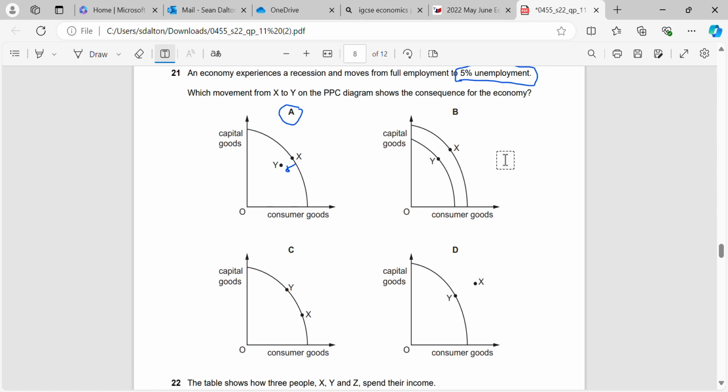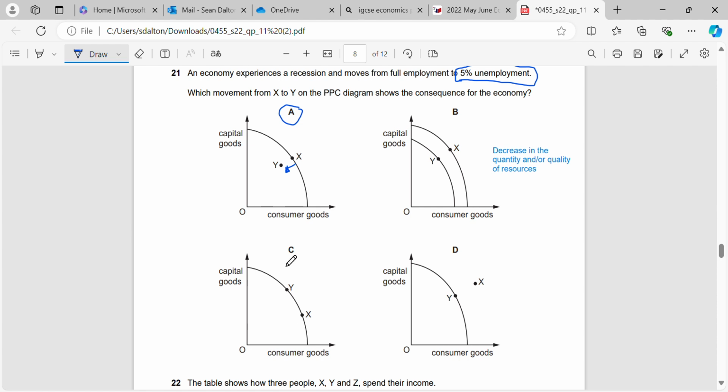What we can see in B is that we've had a shift in the PPC. So that would be a decrease in the quantity and or the quality of resources. Okay? Now, we haven't had a decrease in the quantity or quality. We're just using less resources when we get more unemployment. And if unemployment goes down, we're just using more resources. So we'll never have a shift with unemployment. We'll only have a movement in the curve or back onto the curve if unemployment is lower.